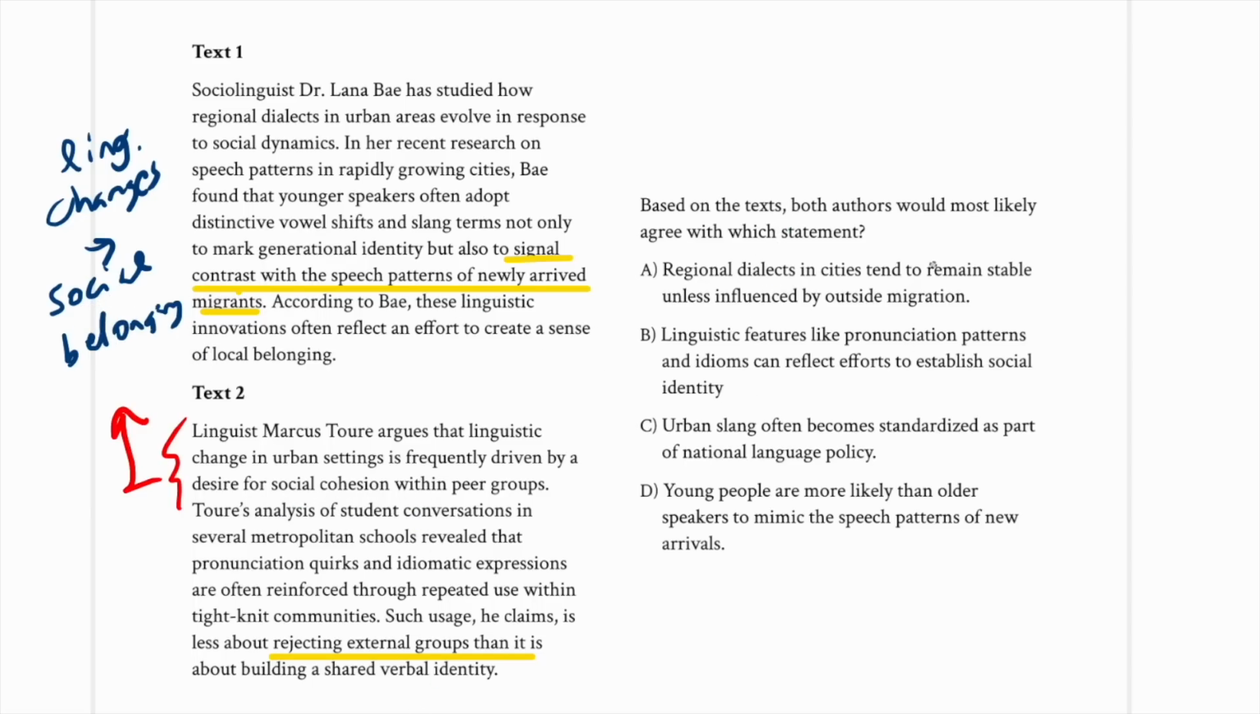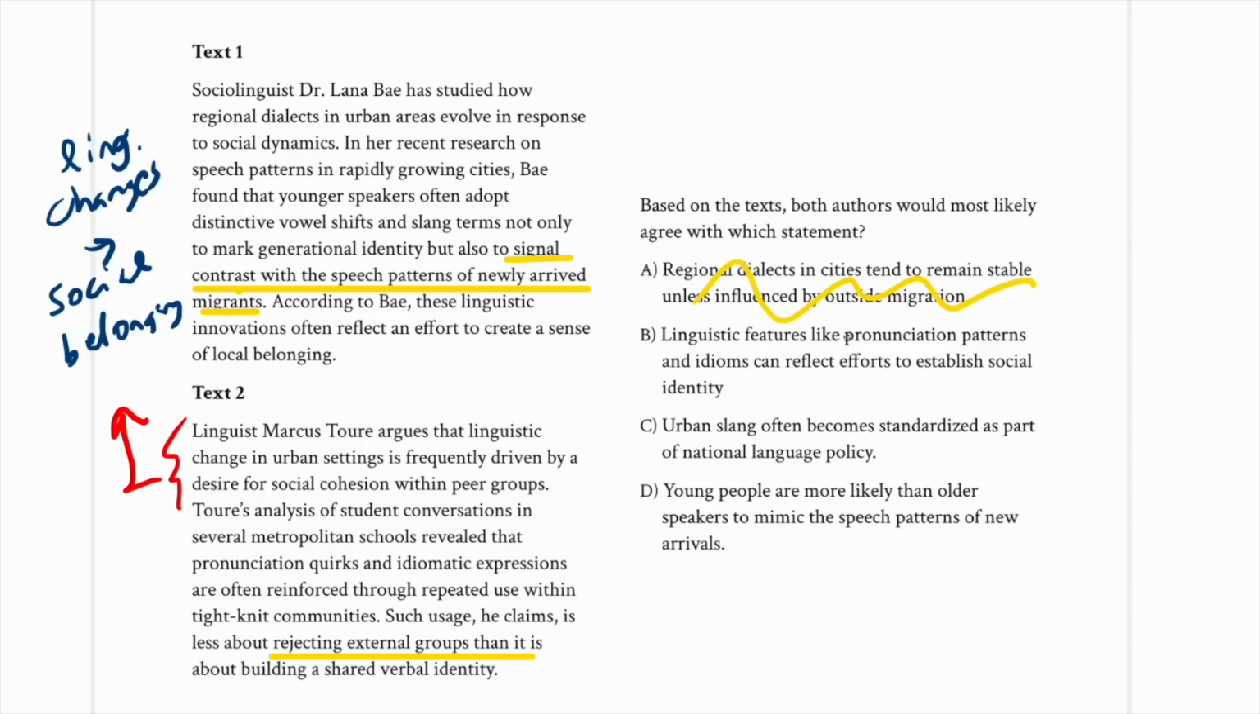A, regional dialects in cities tend to remain stable unless influenced by outside migration. I don't think either one of them would agree with that necessarily. I would say no, because the emphasis here is on what happens when migration does occur, not what happens in the absence of outside migration. So it's really not the issue.